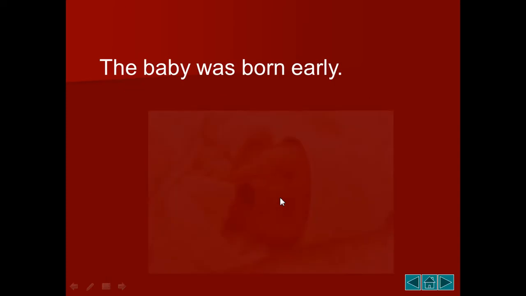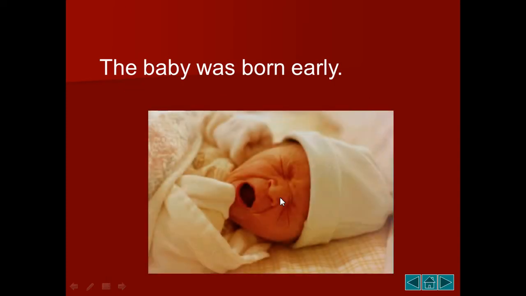Let's answer some examples. In each of the following sentences, you're going to find out where the adverb is and what the kind of this adverb is. The first sentence that we have: the baby was born early. The baby was born early. First we'll identify the adverb, then we'll identify the kind of this adverb. Where is the word in the sentence that describes the action? Is it baby, or was, or born, or early? Very good, it's early. Can you find out in 5 seconds which kind of adverb it is? Manner, frequency, intensity, time, or place?